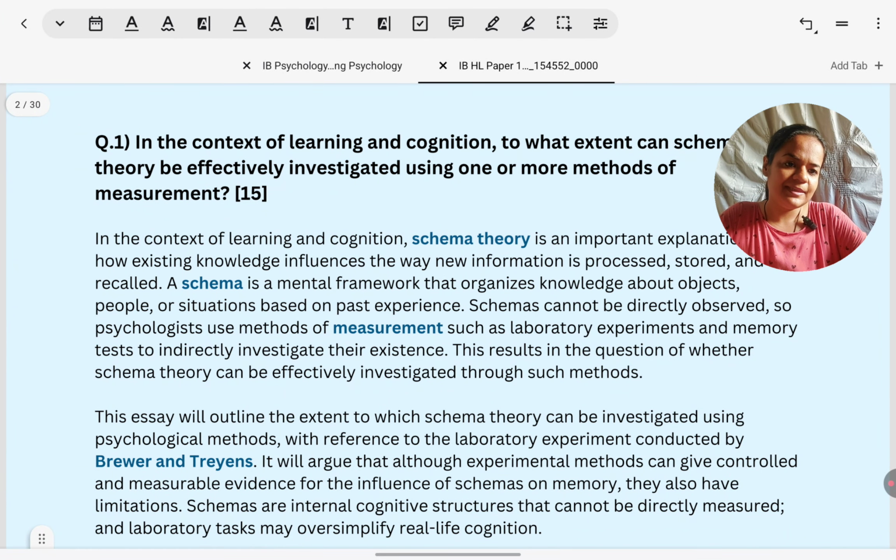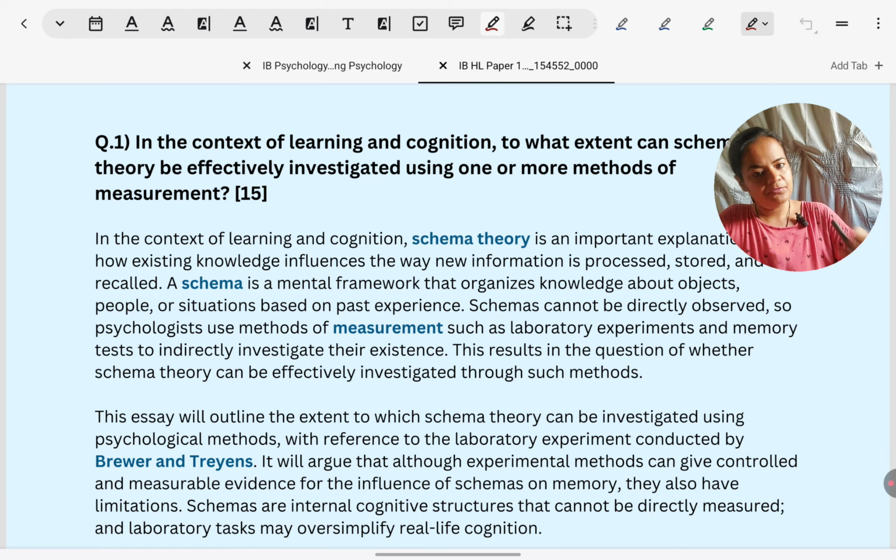First, beginning with what we should address at the beginning: how to read the question carefully before writing the answer. That is a skill by itself. First thing we should note in the question is what is the context from which the question has come, what is the content which they are asking us about, and what is the concept that we need to apply. We should be very clear about these 3 things before writing the answer.